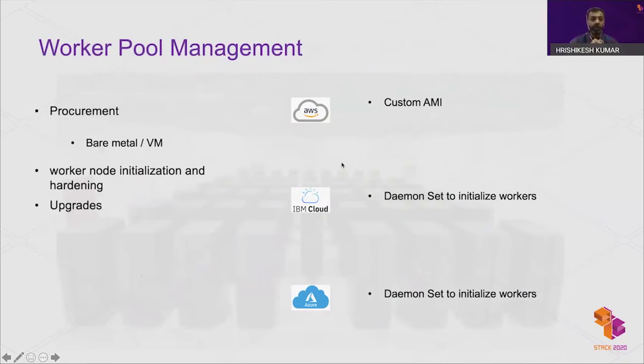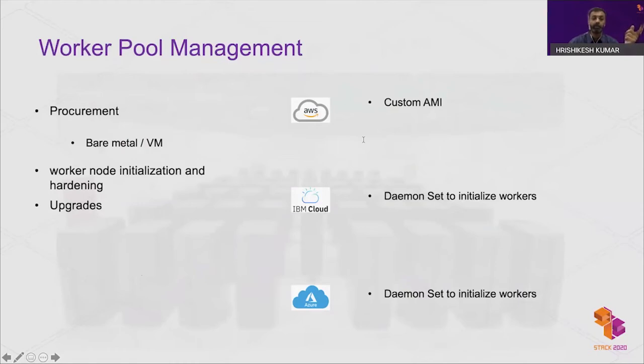In EKS, stacks with an auto-scaling group can be created using CloudFormation templates. All the configuration parameters can be set there, and the AMI can be specified in the CloudFormation template. AMI is Amazon Machine Image, just like a Docker image. AMI is used for creating a machine where the configuration is all set. But the problem is, during upgrades and security patches, a new AMI has to be built and applied on all the worker machines. Additional nodes can be procured just by increasing the count on the auto-scaling group parameter.